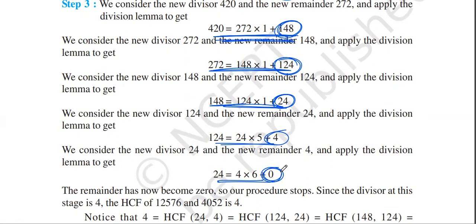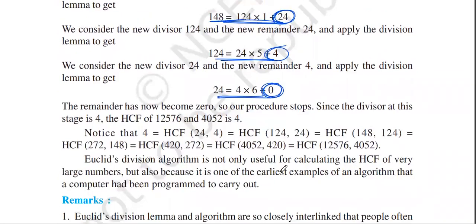Now the remainder becomes 0, so the procedure stops. Since the divisor in this stage, this is the divisor, the divisor in this stage will be nothing but the HCF of both the numbers. Okay, 4 is the HCF of these two numbers.